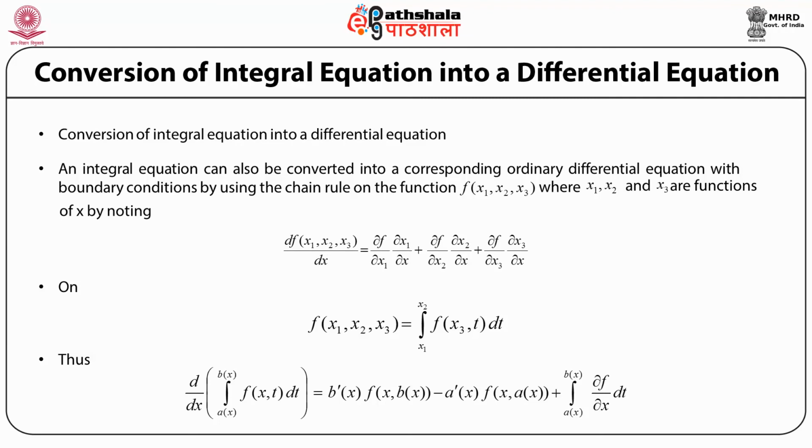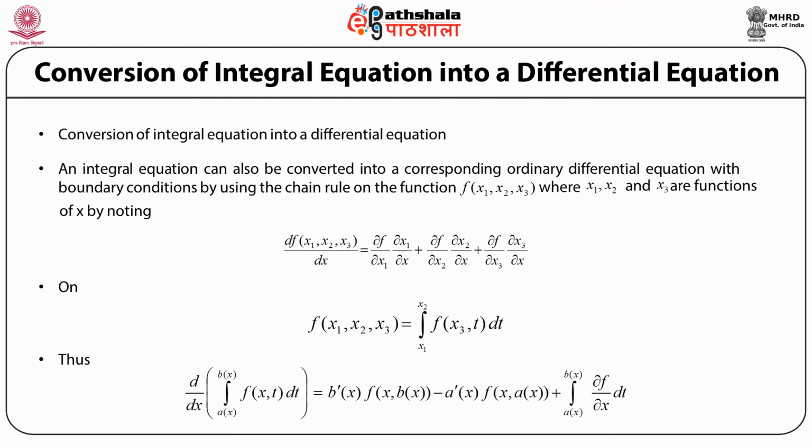We apply the chain rule to this function, given as the integral of a function of x and t over dt between a(x) and b(x). a and b are both functions of x, so the chain rule will involve the derivatives of the functions a and b, which are the range of integration.